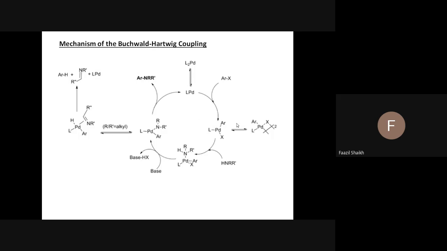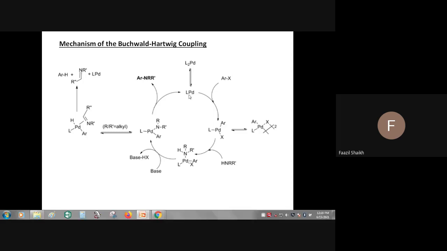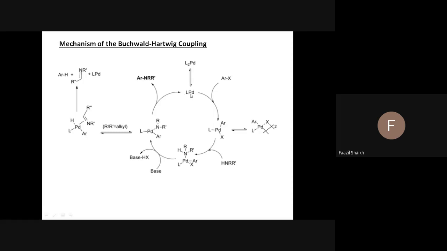Here there is a very simple mechanism of Buchwald-Hartwig coupling. It starts from palladium coordinated with the ligand, L2 meaning two ligands are used here. This is in chemical equilibrium, where one ligand is lost, forming a single ligand coordinated with palladium.